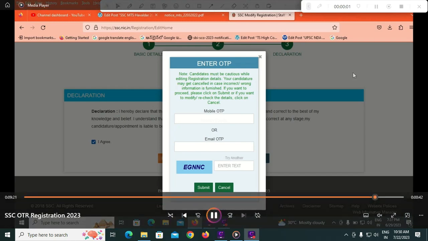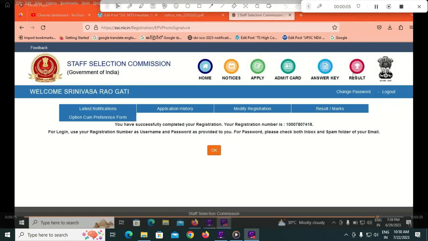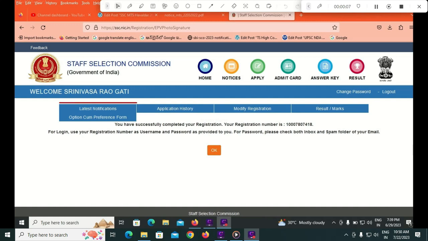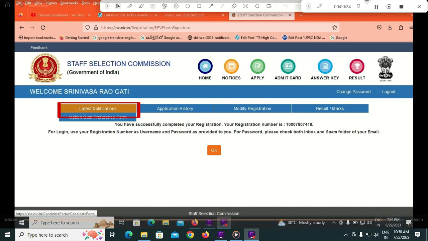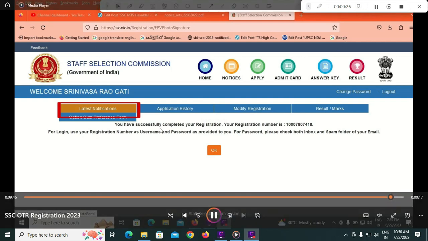Friends, next it sends OTPs on your mobile number and email ID. You have to verify both OTPs, and then it shows your latest notifications on the right side top. You can click on that button, and it shows you the latest SSC notifications, so that you can apply easily without any OTR details again. So you can modify registration details anytime, and you can apply for any posts of SSC.